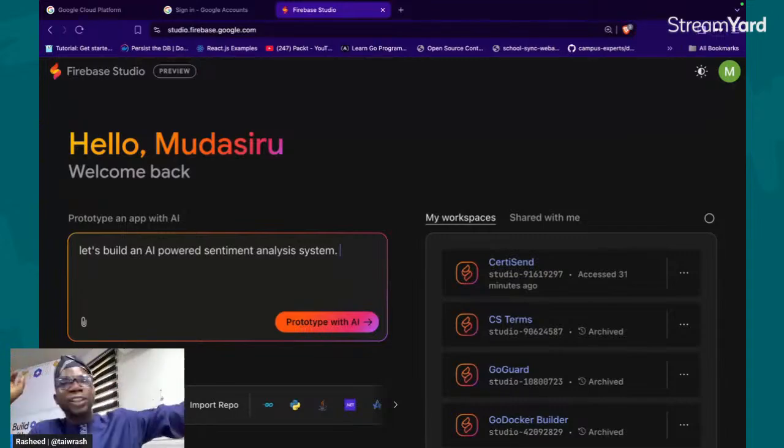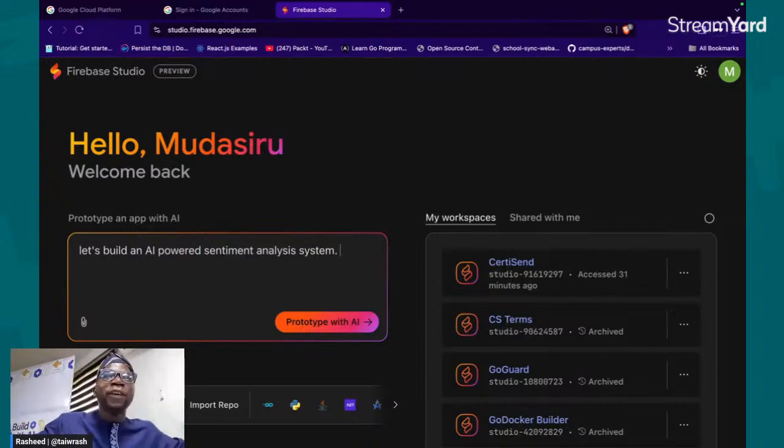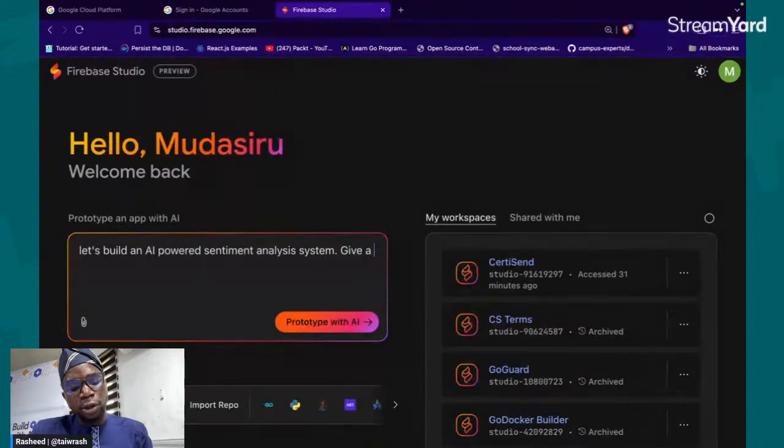So give it to your system if you have a language preference. But then I will be going verbose here, let it choose whatever it wants to choose. But then we can say, oh, probably we want a dark theme. Give it a dark theme. Oh my God, what am I typing? Give a dark theme, right?